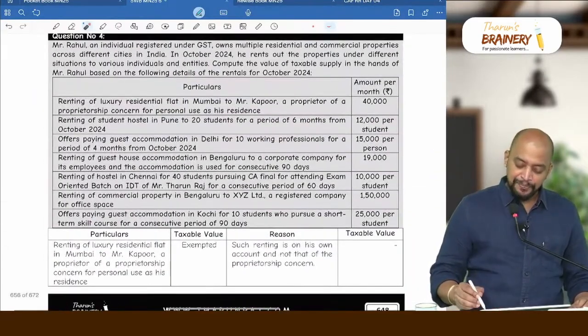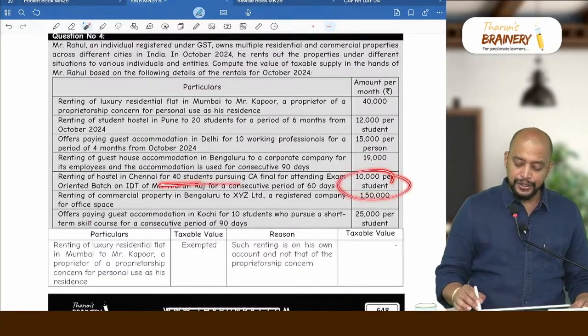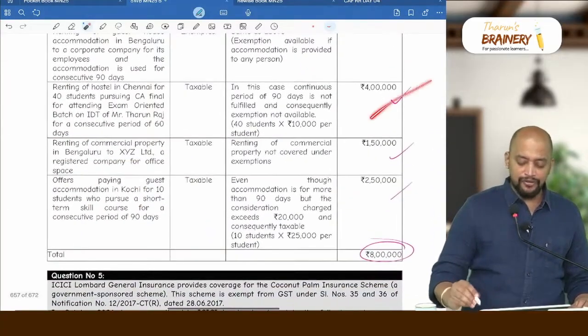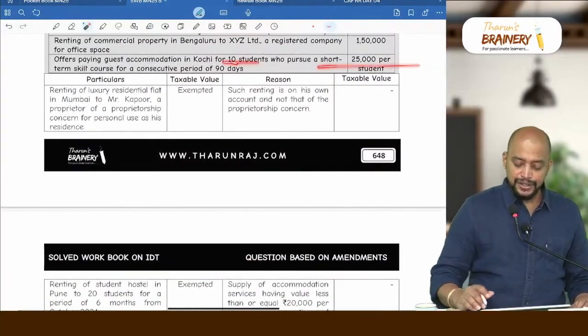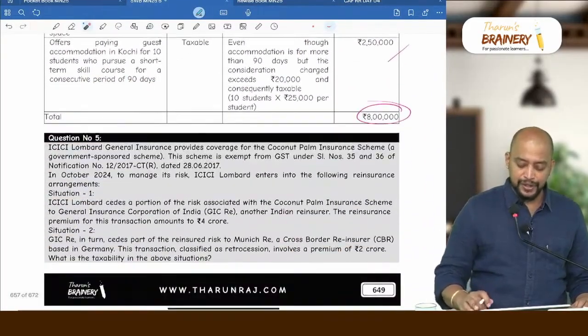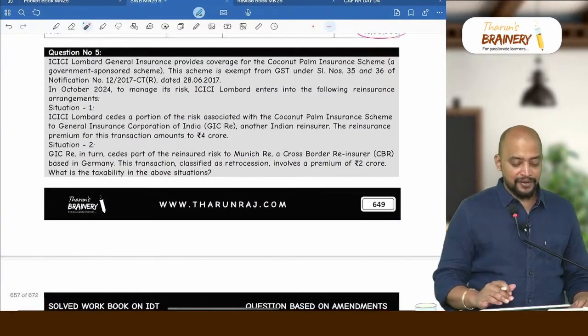So in this case, first one, this 10,000 will be taxable, 40 students. So 40 into 10,000, that will be 4 lakhs. Next one directly 1,50,000. Last one 10 students into 25,000, that is 2,50,000. So the total will be 8 lakhs. Then look into question number 5.